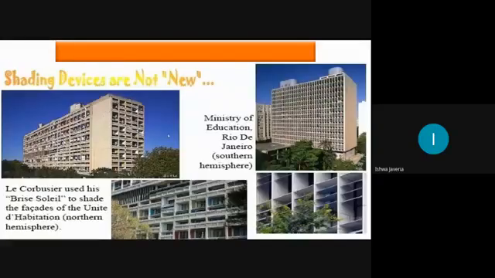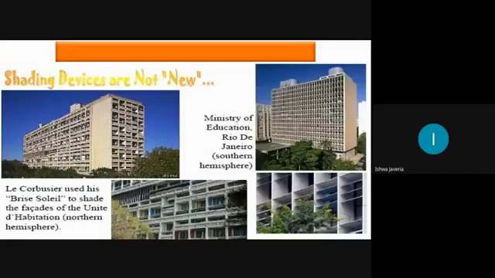Then obviously as architects we have been seeing all these things in our past, and shading devices are basically not new. These are some of the examples from your history. You have been seeing all these buildings in your surroundings. This was the building by Le Corbusier, and the brise-soleil to shade the facade of the Unité d'Habitation, Northern Hemisphere.